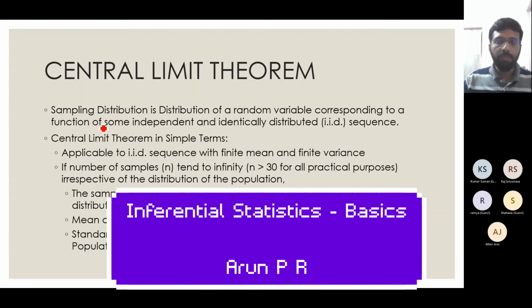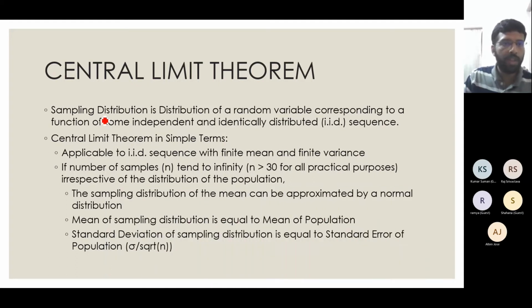Coming to central limit theorem. This was already covered by Shirish in the last session, so I'll just give a recap. The central limit theorem is applicable for what is called a sampling distribution. A sampling distribution is a distribution which is formed out of random samples from a particular population.